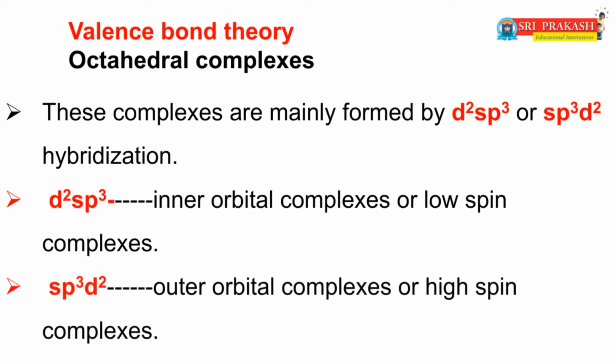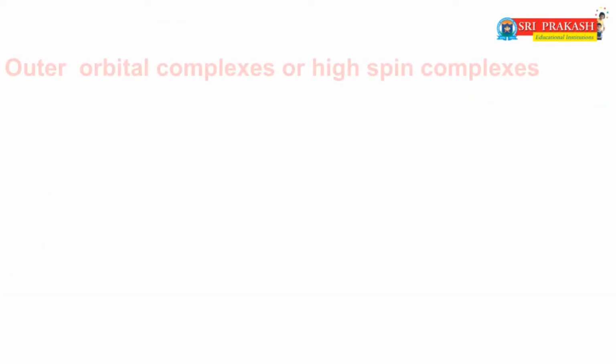If the complexes are formed due to sp3d2 hybridization, then those octahedral complexes are called outer orbital complexes or high spin complexes. Let's see our concept, that is, outer orbital complexes or high spin complexes.